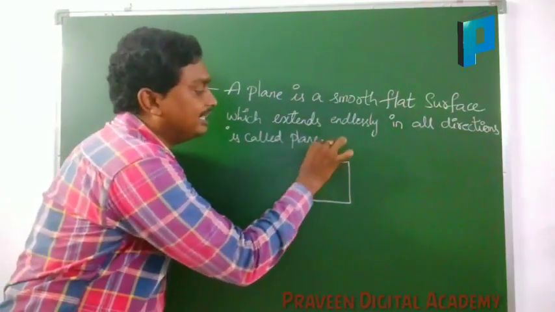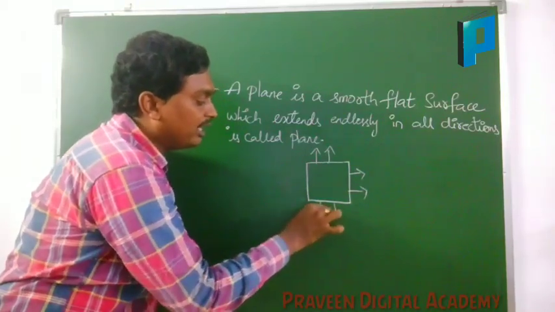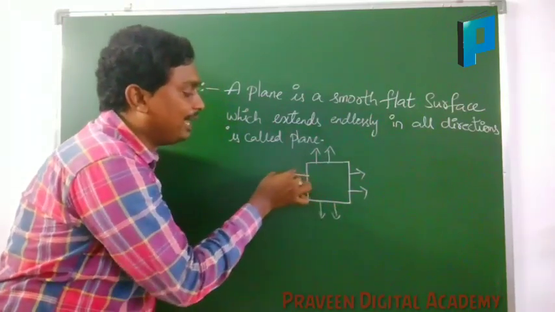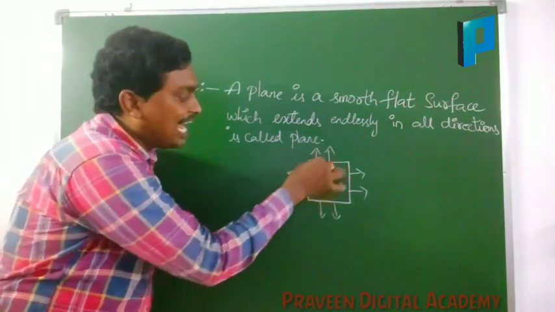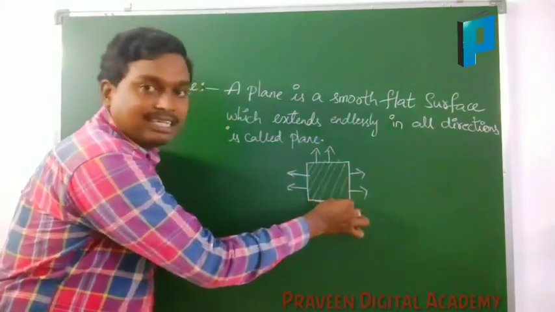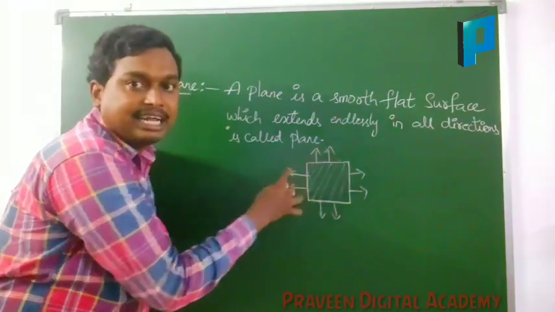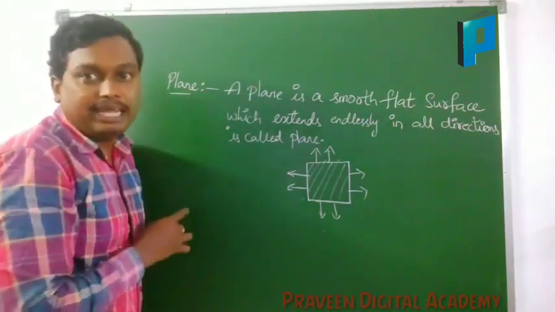You can extend this plane in all the directions. A flat smooth surface which can be extended in all directions is called a plane.